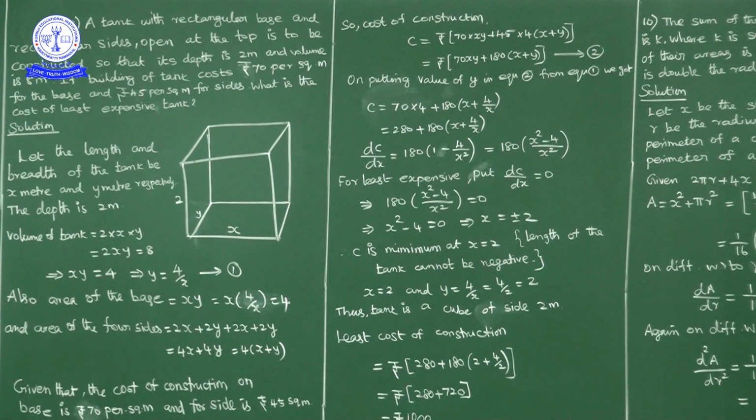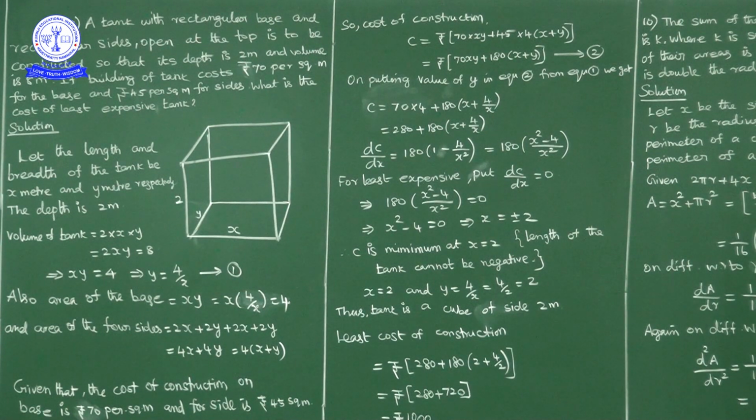Now for minimum or maximum, we put the first derivative equal to 0. So 180 into (x square minus 4) by x square equals 0. 180 is non-zero and x cannot be 0, so x square minus 4 has to be 0. That means (x minus 2) into (x plus 2) equals 0, so x is equal to either 2 or minus 2. What is x here? x is the length of the tank. It cannot be negative, so x equal to minus 2 is not possible. So C is minimum when x is equal to 2.